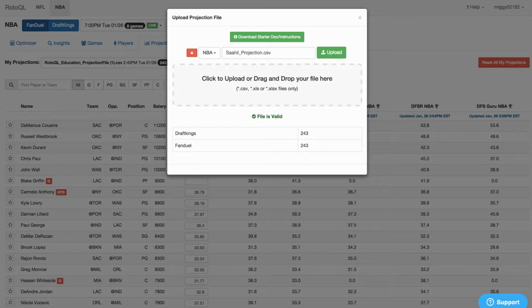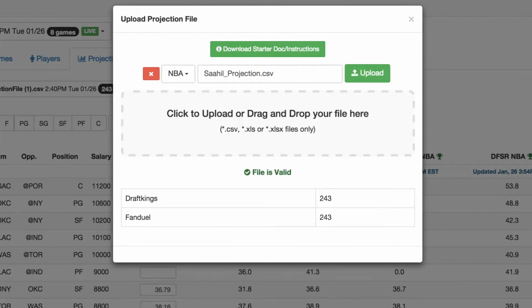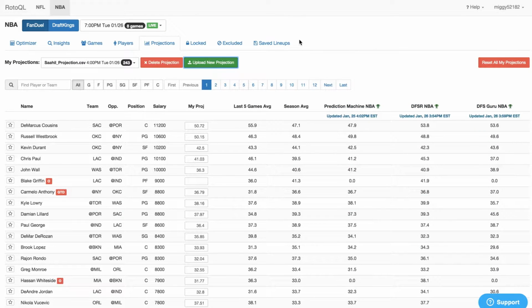Here I'm going to show how you can use some projections within the RotoQL app. These are some projections I had built for today's NBA slate, and I'm going to upload them into RotoQL. So I'm just going to click the upload button here, and there we'll have all my projections saved right here.